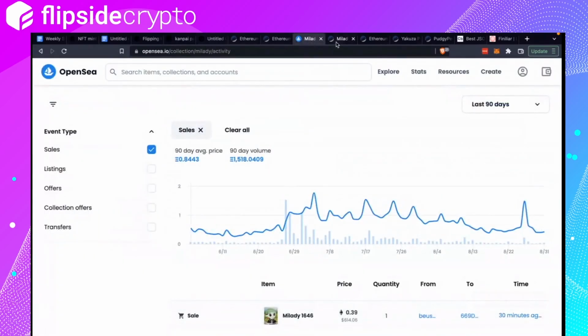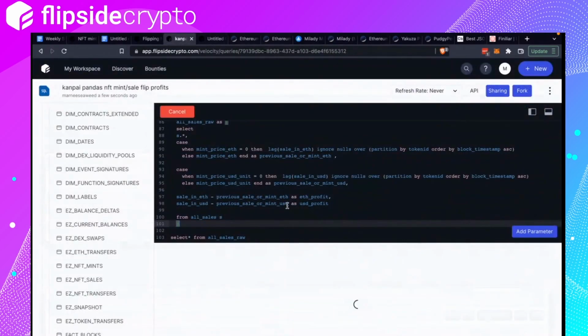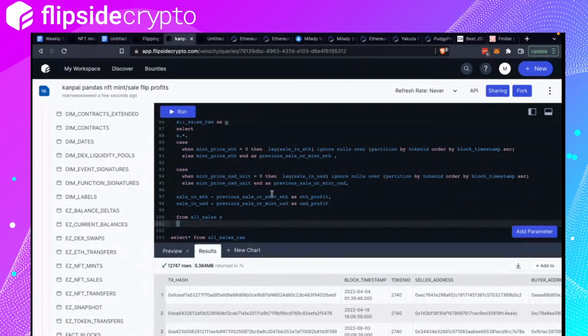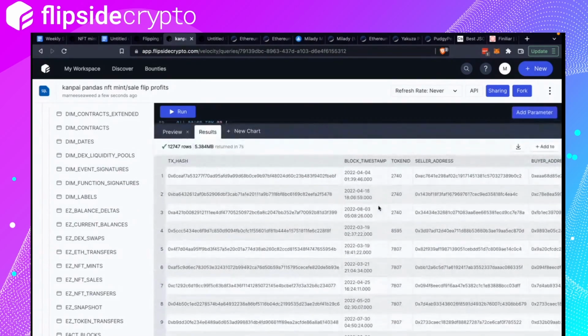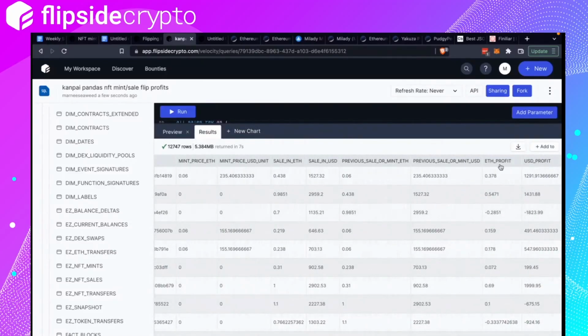Zero x5a. Okay, we've got 12,000 rows, which is a good sign. And cool, I think it looks good.